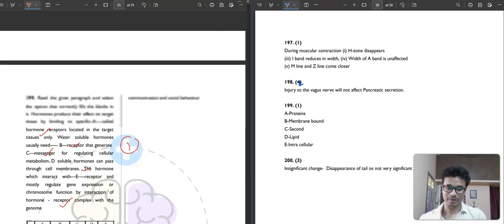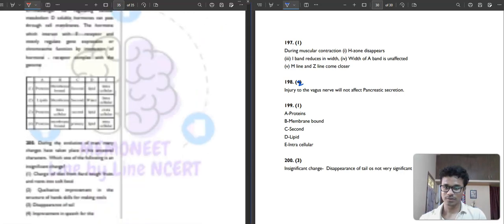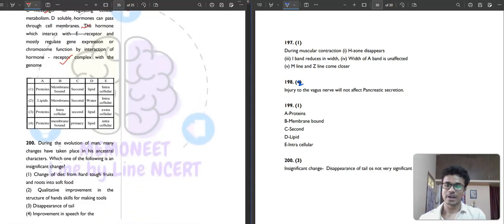Question number 200. It is saying that during the evolution of man, many changes have taken place in his ancestral character. Which of the following is an insignificant change? Change of diet from hard tough fruits and roots into soft food?